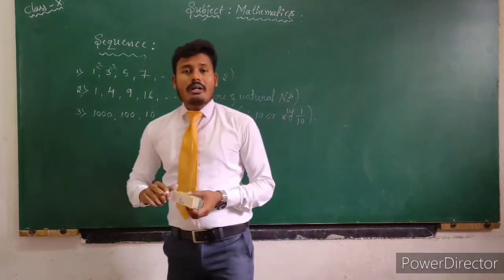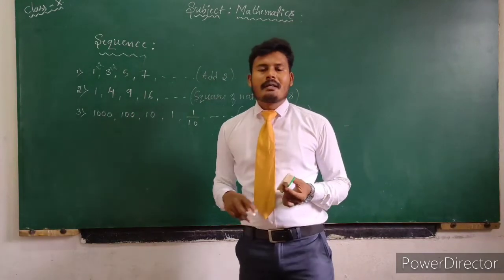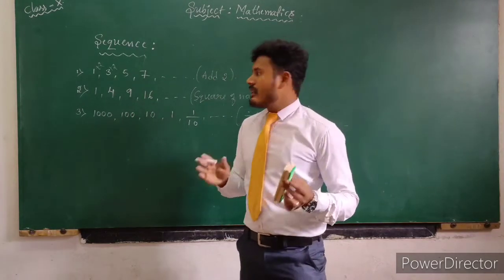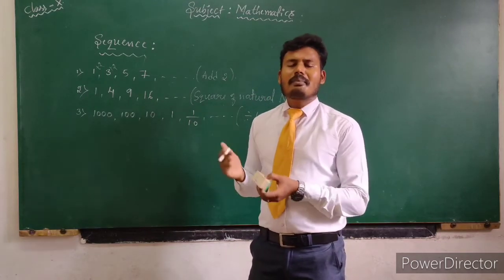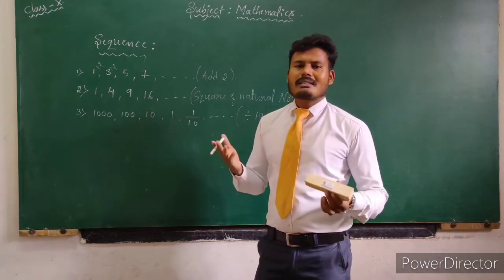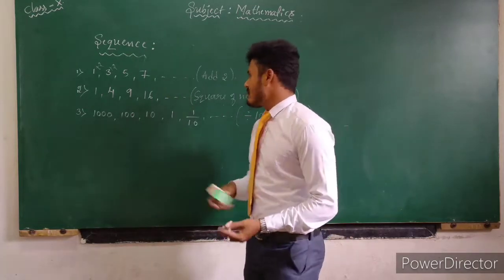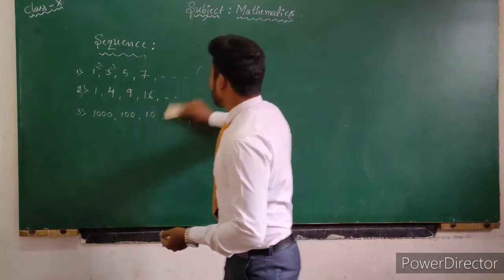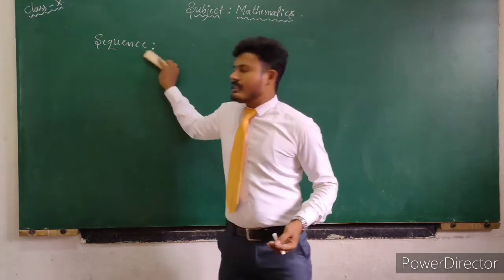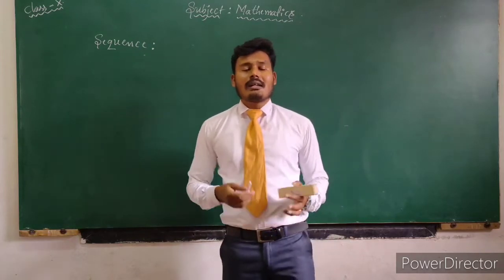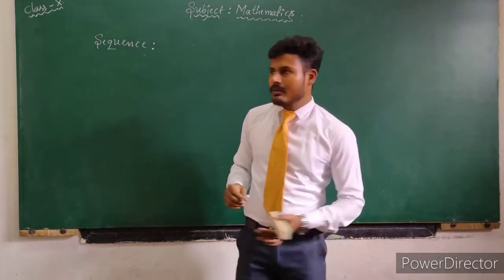Now tell me, what is the exact definition for sequence? We already know about sequence. A sequence is a list of numbers. That is a simple and basic definition. But what is the accurate definition for sequence? So the definition of sequence is an orderly arrangement of numbers according to a certain rule.